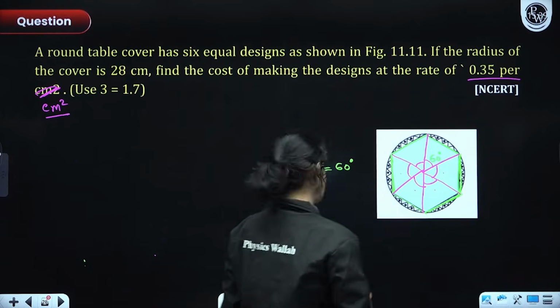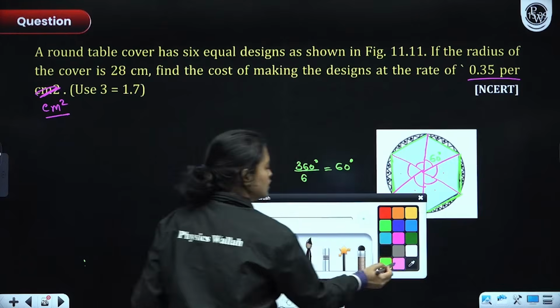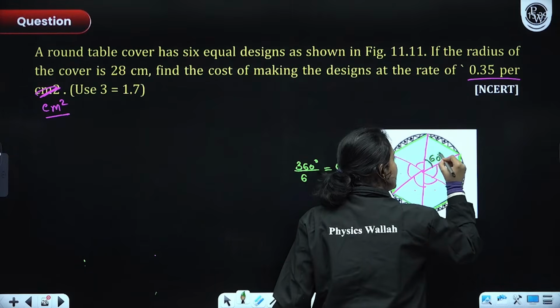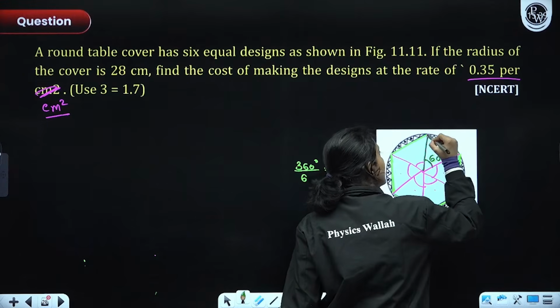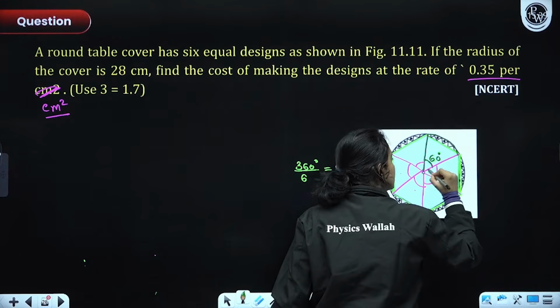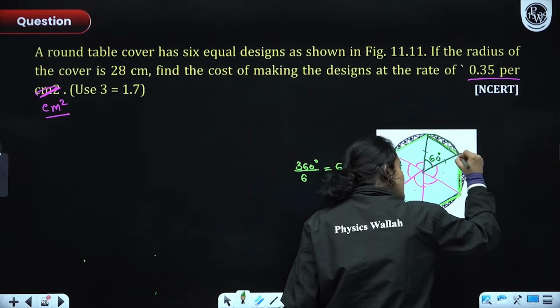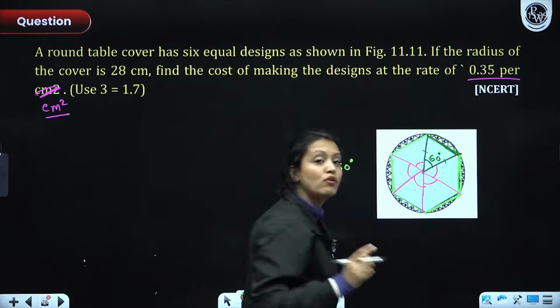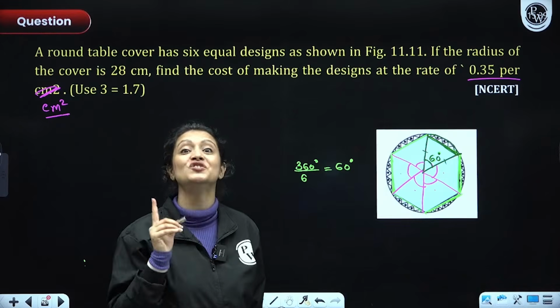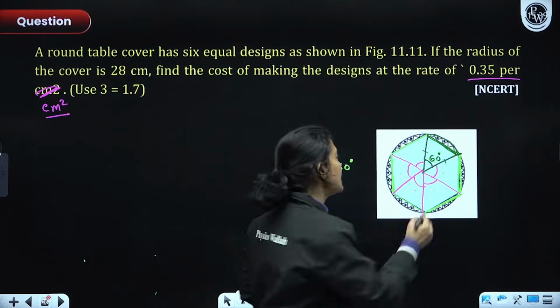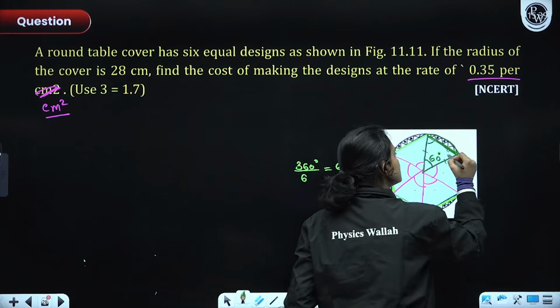As soon as you see that this is 60 degrees, what should strike your mind? I told you already that for any central angle of 60 degrees, the triangle that is formed would always be an equilateral triangle. Yes, it's an equilateral triangle because both of these are equal. So this is also 60, this is also 60.